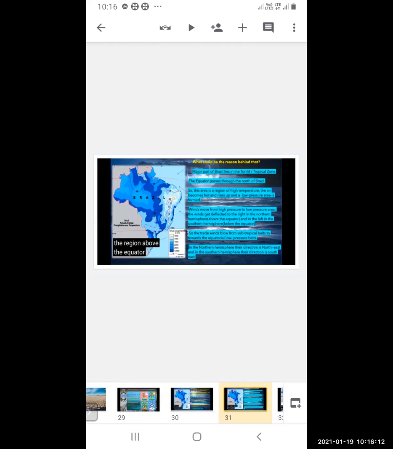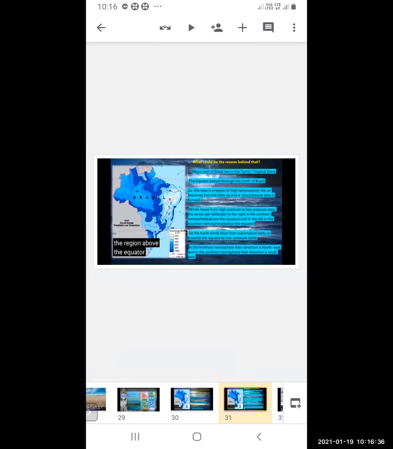So the trade winds blow from subtropical belts towards the equatorial low pressure belts. Now in the northern hemisphere, the direction is northeast, and in the southern hemisphere, the direction is southeast. We have already seen, we can see the blue color arrows, northeast and southeast.